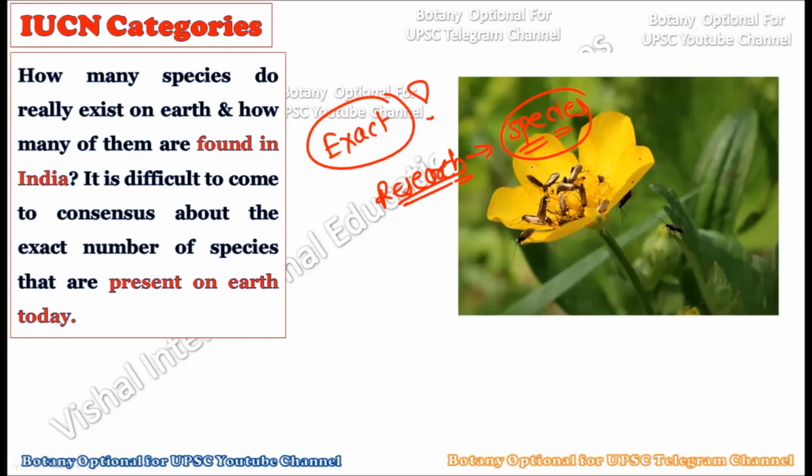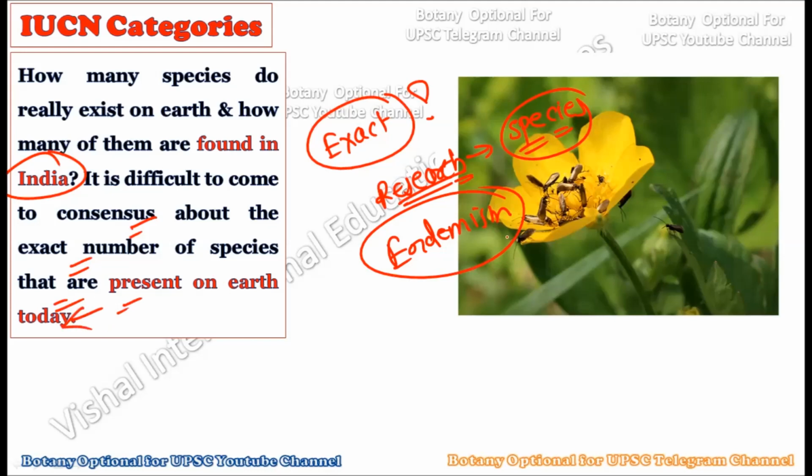That is why we cannot give a fixed number of species on the mother earth, or simply the species number of India. That is very difficult to determine, because India is a biodiversity rich country, and many endemic species here are yet to be described. So we don't know the exact number of species on the mother earth, and hence we cannot calculate how many species we are going to find on earth or even in India. It is very difficult to reach a consensus about the exact number of species present on the earth today.